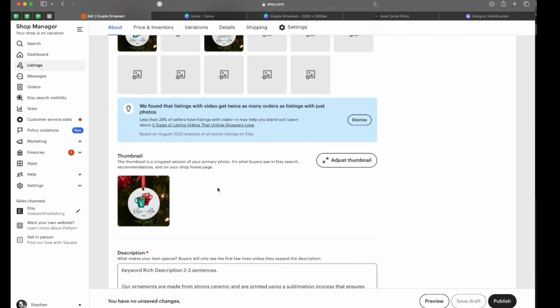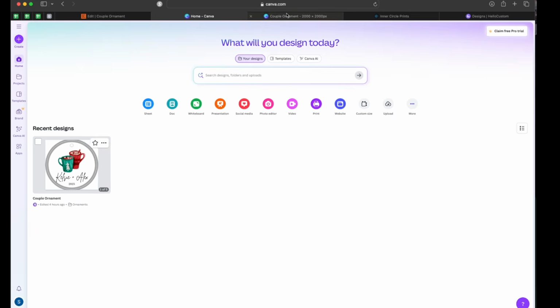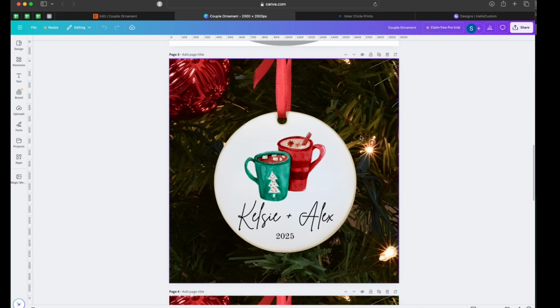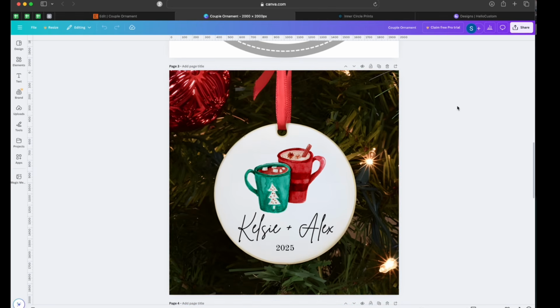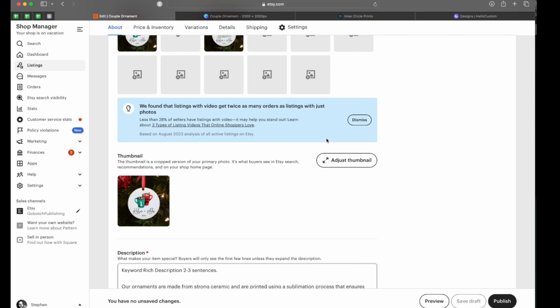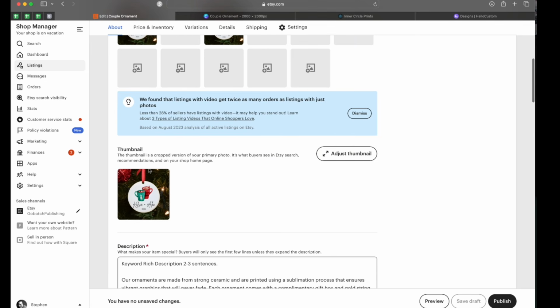This is a small detail, but I suggest that your thumbnail for your ornament is set the way that you want it to be. I suggest a 4,000 by 3,000 document, but is set prior to putting it inside of Etsy so that you don't have to mess with this adjust thumbnail button. I never touch that. It's already set to exactly how I want it to look.